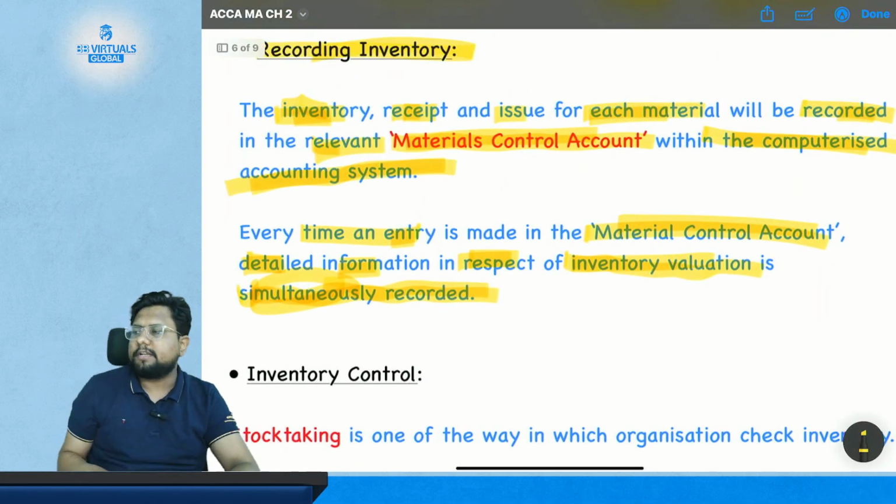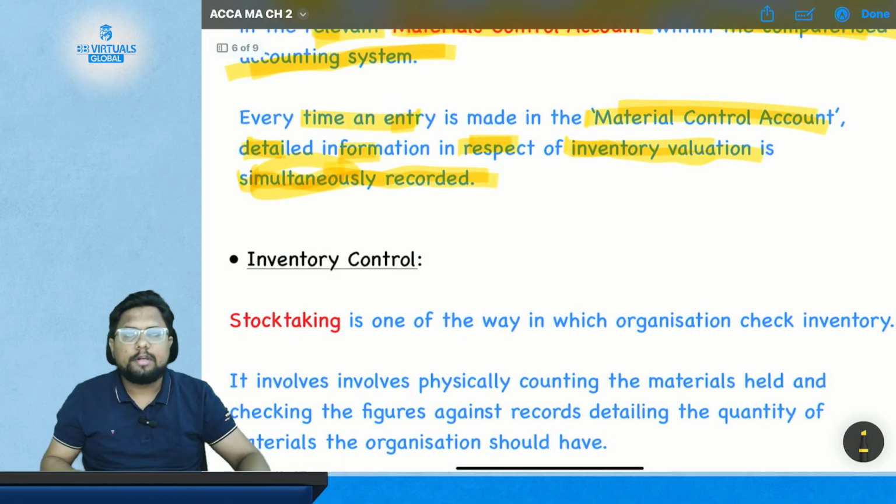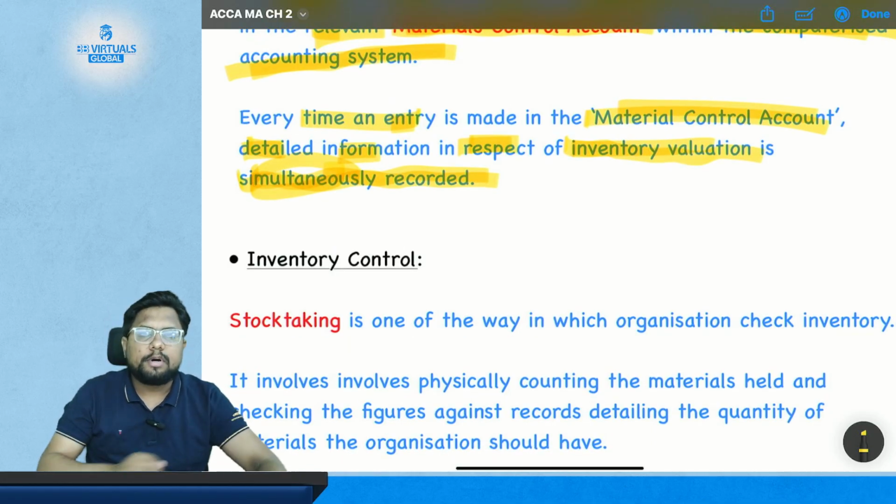So these are the topics which are just about reading. These are very simple topics. But they are there in your course, so I have to tell you that.